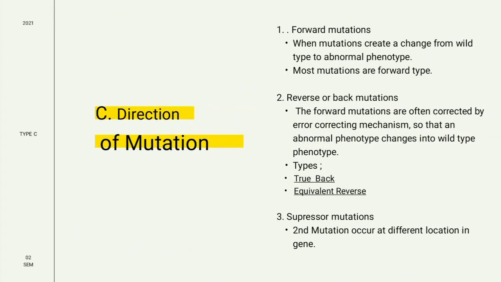The third type is direction of mutation. On basis of this type, there are three types of mutation: forward mutation, reverse or back mutation, and the third one is suppressor mutation. When mutation create a change from wild type to abnormal type, it is called forward mutation. Most mutations are of forward type. Reverse mutation. The forward mutation are often corrected by error correcting mechanism so that an abnormal phenotype changes into wild type phenotype. This is also of two types: true back and equivalent reverse. The third is suppressor mutation and they occur at different locations in the gene.